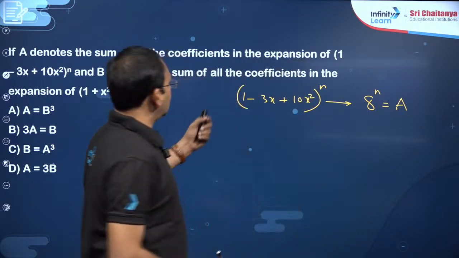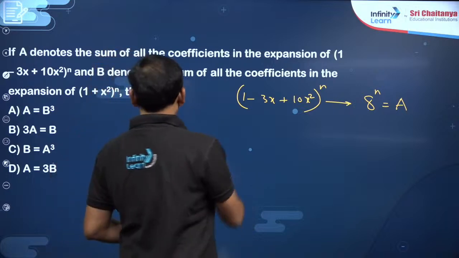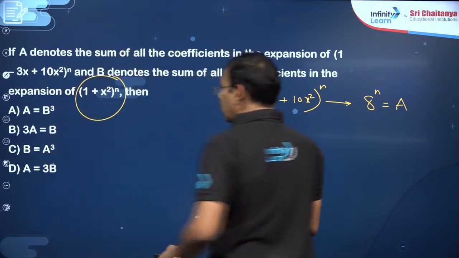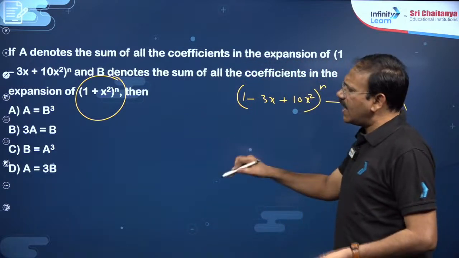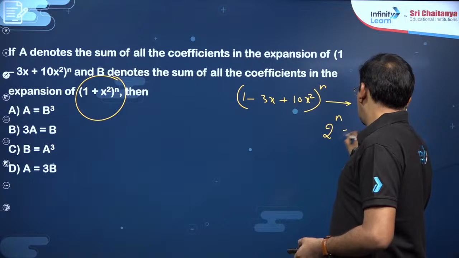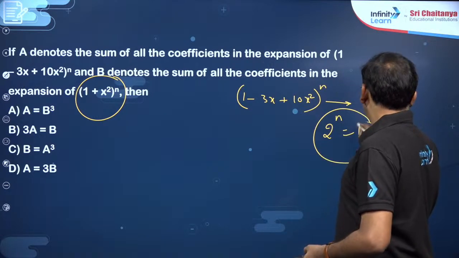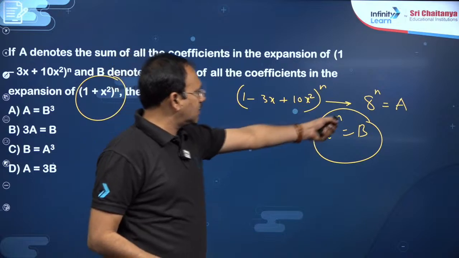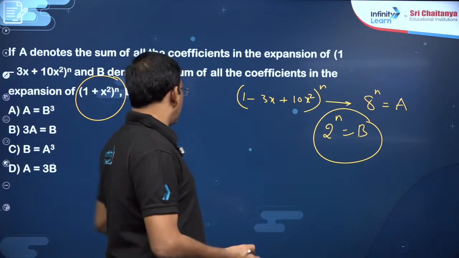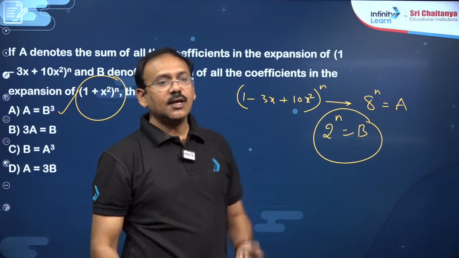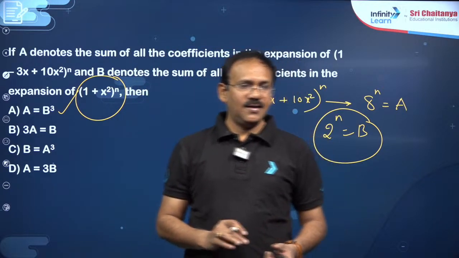Next, B denotes the sum of all coefficients in the expansion of (1 plus x square) whole power n. In (1 plus x square) whole power n, the sum of all coefficients means again f of 1, which is, you can say, 2 power n. He named it as B. What is the relation connecting A and B? You see, B cube is nothing but 2 cube whole power n, which is 8 power n. So, B cube is nothing but A. So, A is equal to B cube is the answer.